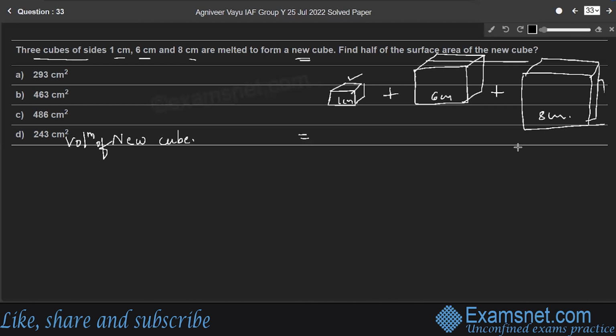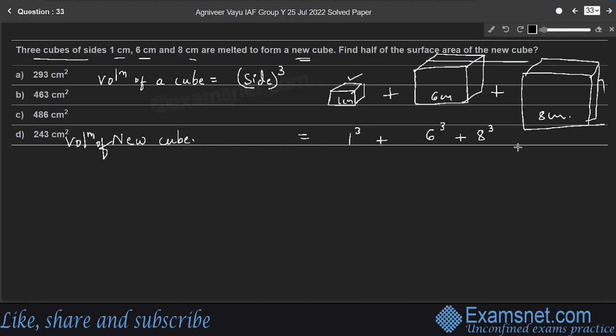So volume of a cube, by the formula, is the cube of its side, right? Therefore, volume of the first cube is 1 cube, volume of the second cube is 6 cube, and the third cube is 8 cube.